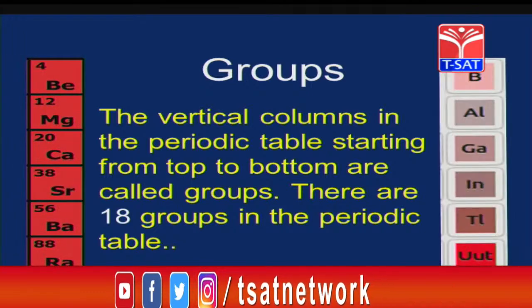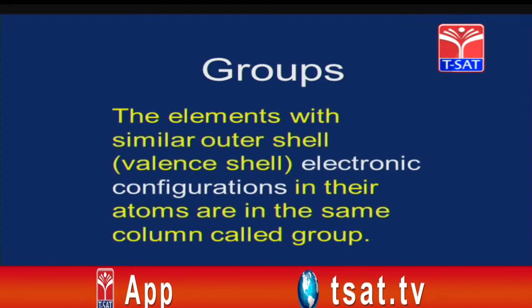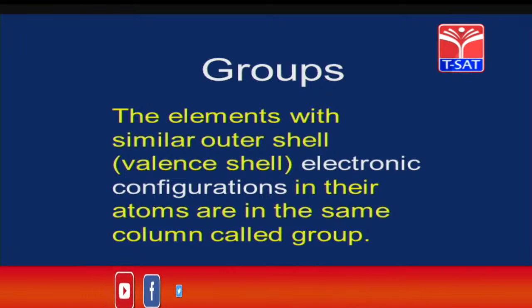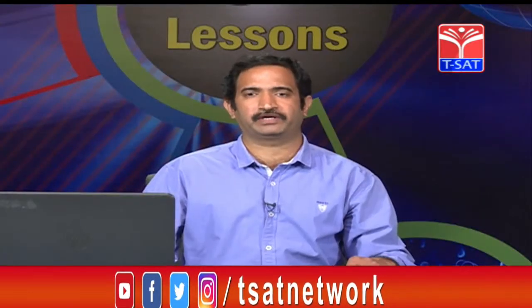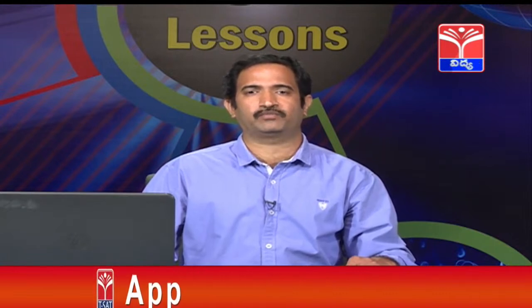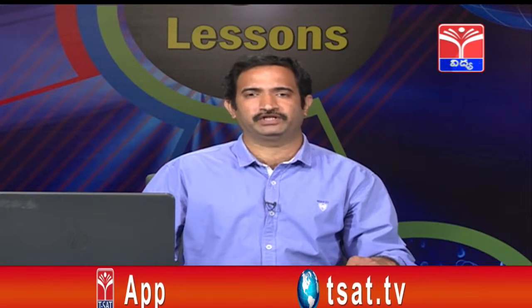For example, the beryllium group and the boron family. Now, the elements with similar outer shell electronic configuration in their atoms in the same column are called a group. In a group, one fundamental property we can observe: if we compare the electronic configuration, the outermost electronic configuration of all elements will be the same within the group.